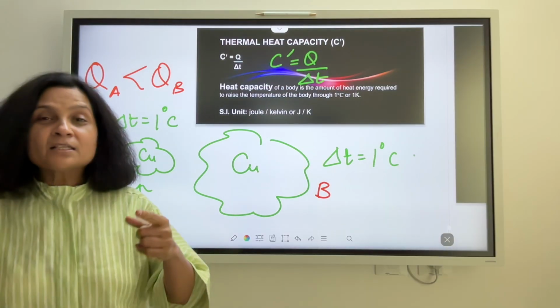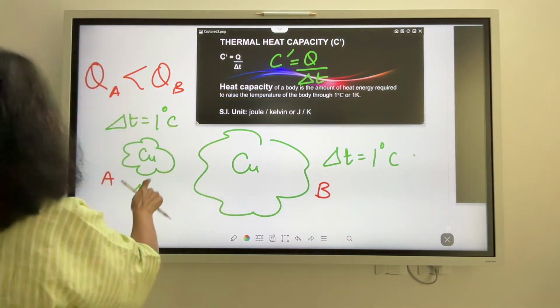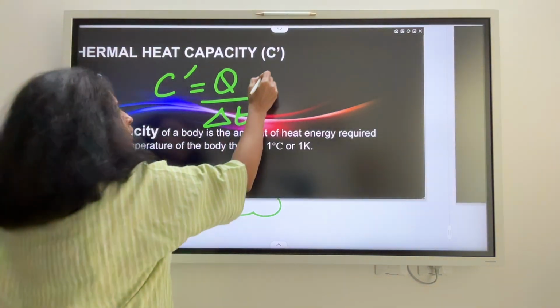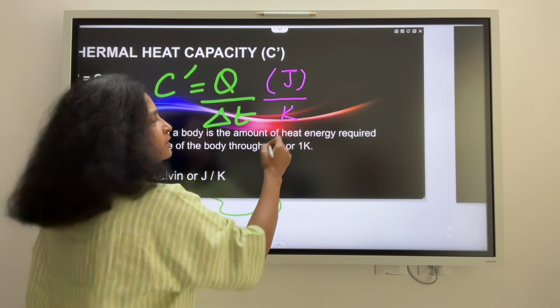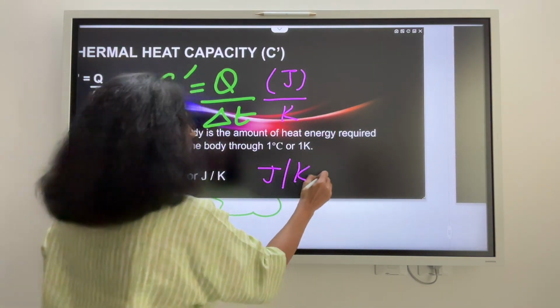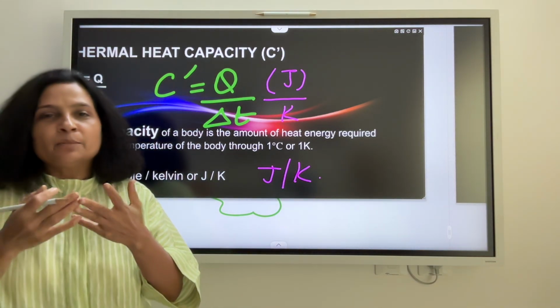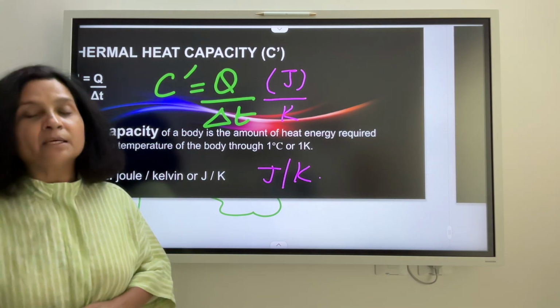Let us write our SI unit for thermal heat capacity now. Since thermal heat capacity is Q by T, what is the SI unit of Q? Joule. Per temperature, Kelvin. So Joule per Kelvin is the SI unit for thermal heat capacity. There is no need to memorize. If I know the concept well, I can very well write my SI units.